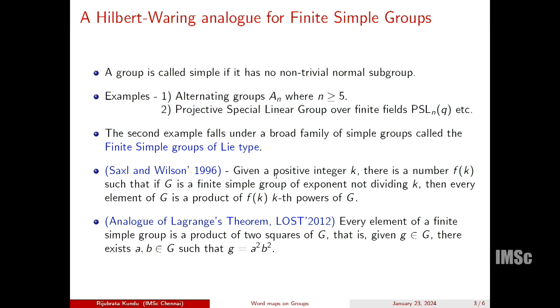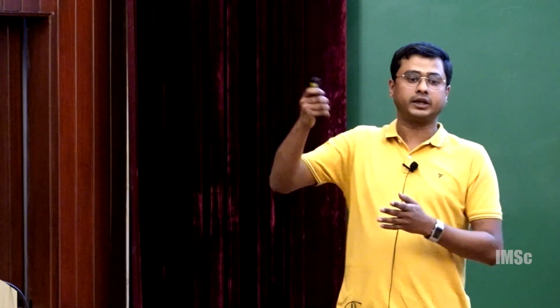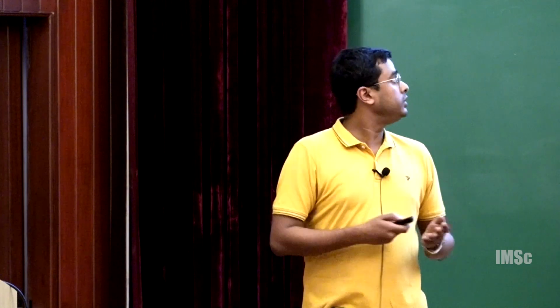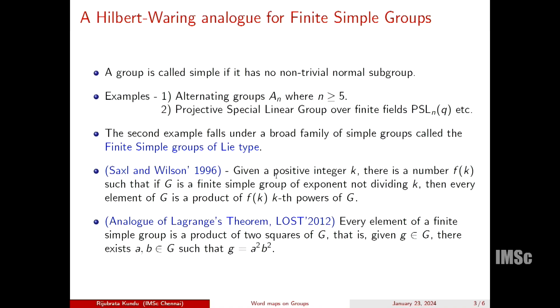It says that there is a number f_k such that if I take variables x1, x2, ..., x_fk, then the word x1 to the k, x2 to the k, ..., x_fk to the k, when you evaluate on any finite simple group, this map is surjective. The induced word map is surjective. So every element can be written in that fashion, right?